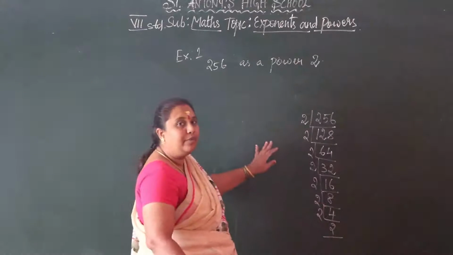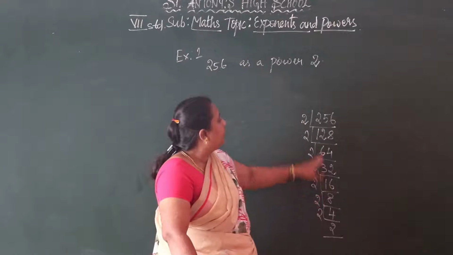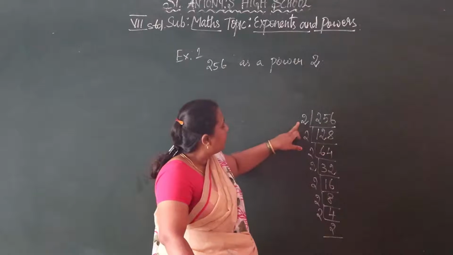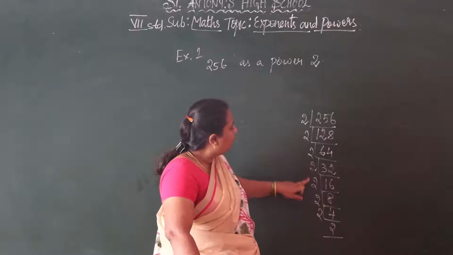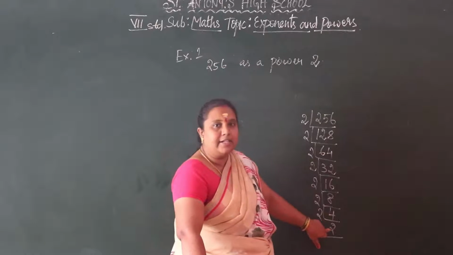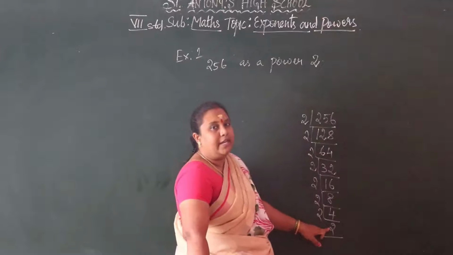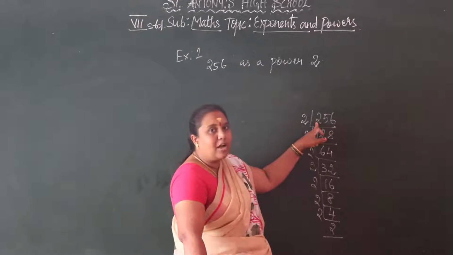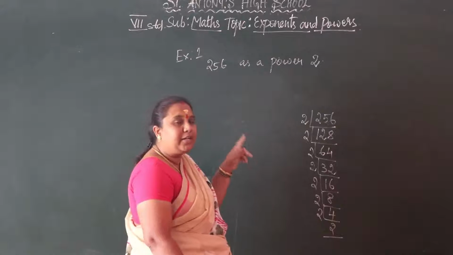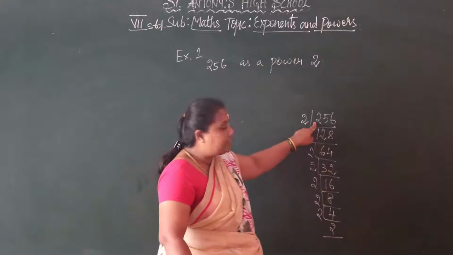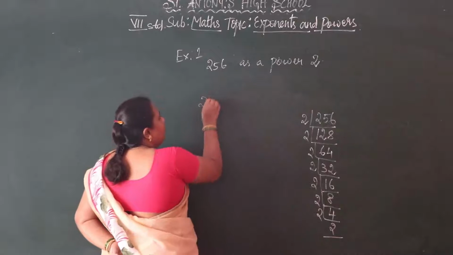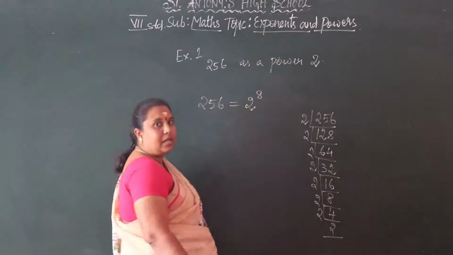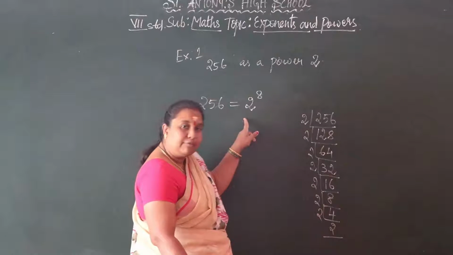Now see how many times 2 has been multiplied to get the final answer 256. You have to count here: 1, 2, 3, 4, 5, 6, 7 and 8. So 2 power 8. We have to multiply the base number 2 eight times to get 256. Therefore 256 as a power of the prime factor is 2 power 8. Now we have to calculate this.